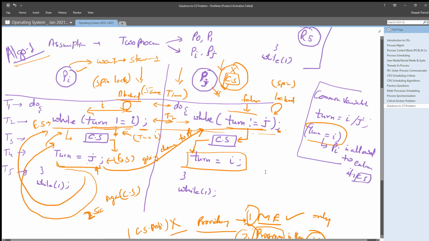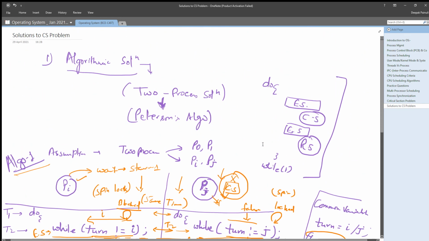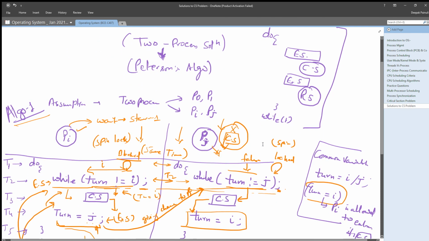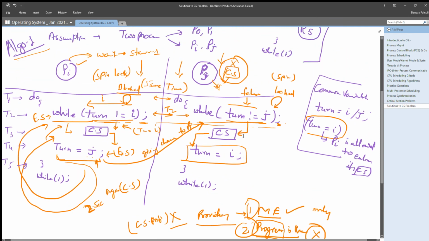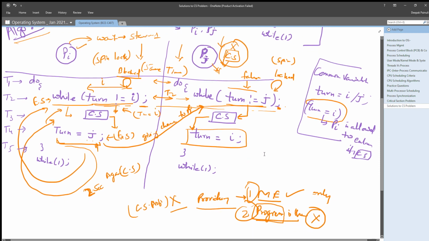Okay guys, I think this is clear to you. This is the first algorithm solution, named Peterson Algorithm 1, that we have discussed, where we discussed how it processes and how mutual exclusion is provided using the common integer variable turn, but it is not providing the progress solution, right? So I think this is clear.